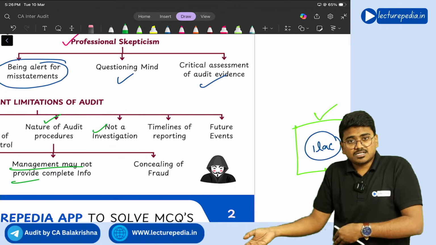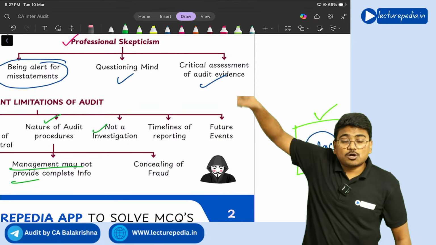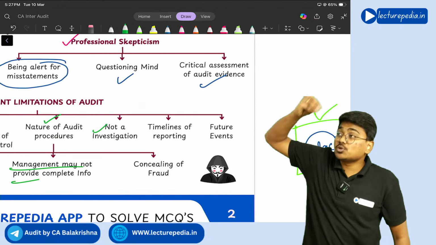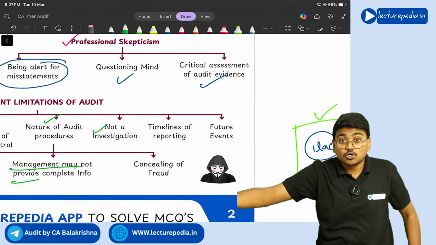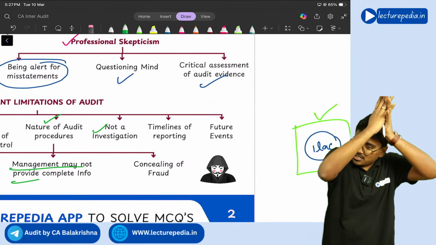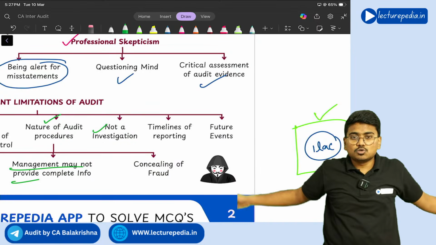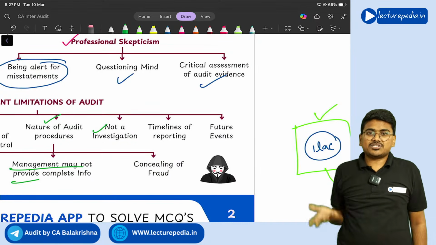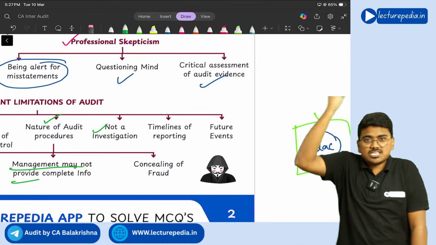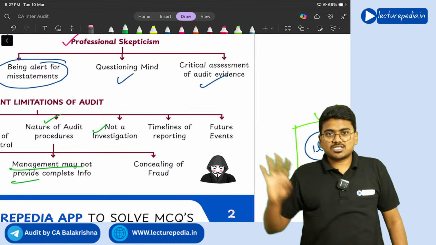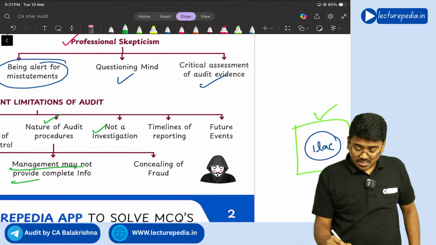And unlisted entities by 31st October have to furnish their audited financial statements to MCA. That means by 31st October the auditor needs to complete the audit. So the auditor does not have a huge amount of time. There are time limitations. In that time, the auditor cannot identify all the frauds and all the misstatements. So this is also one of the inherent limitations.